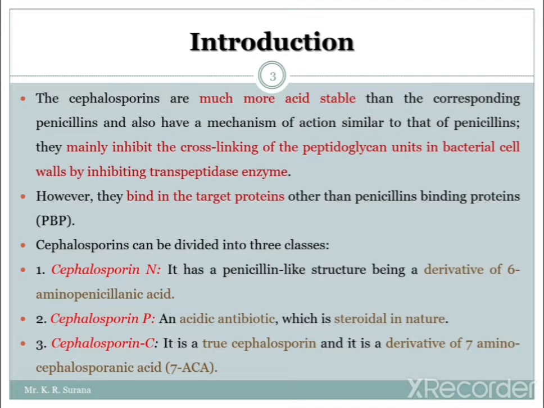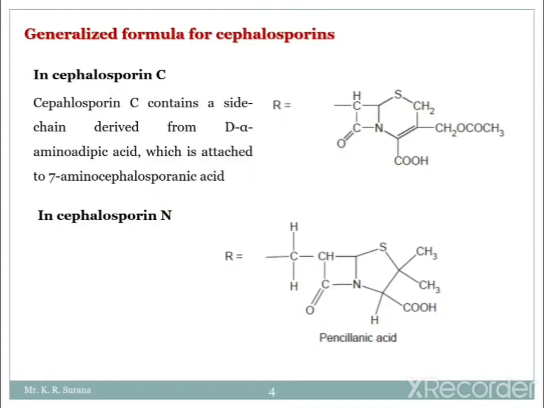Now here are some generalized formulas for the cephalosporins. In the case of cephalosporin C, it contains a side chain derived from D-alpha-aminoadipic acid, which is attached to 7-aminocephalosporanic acid.